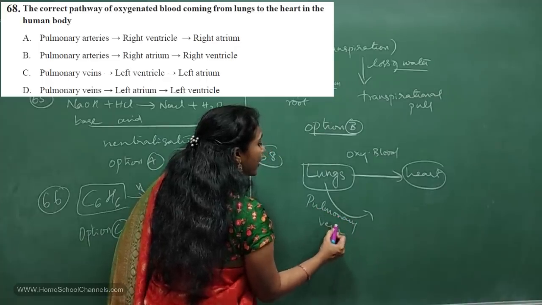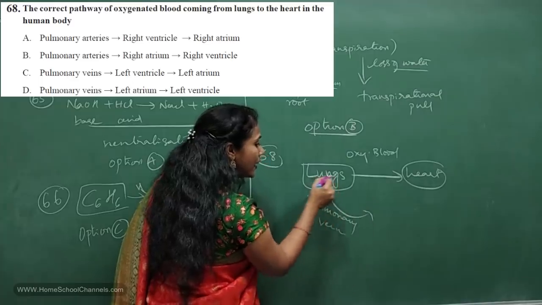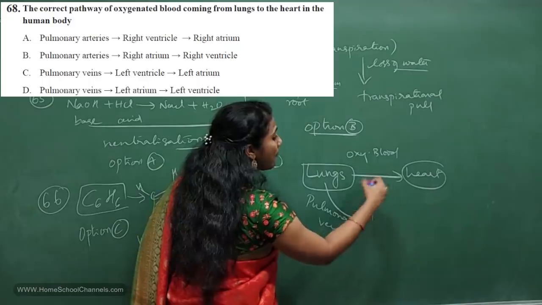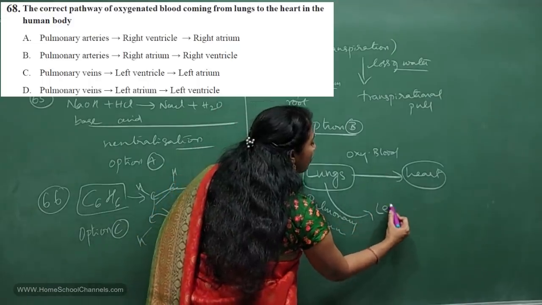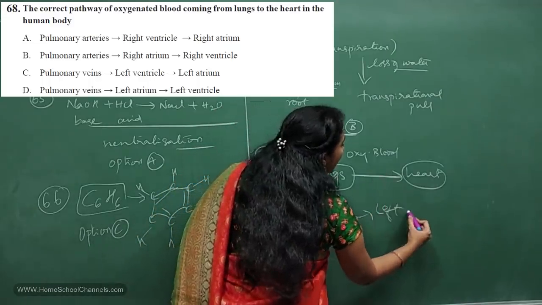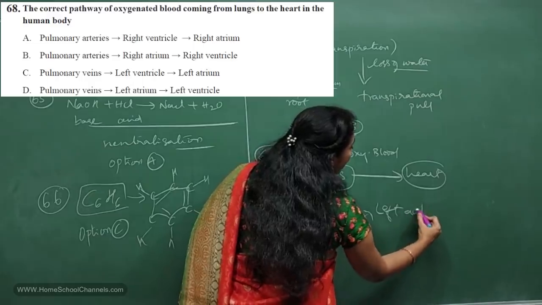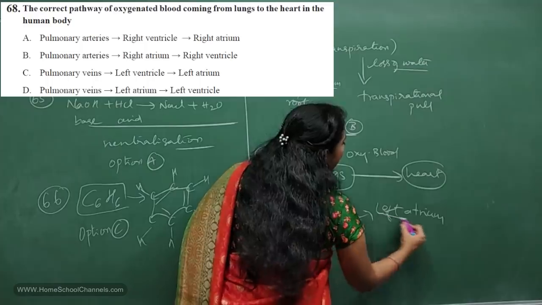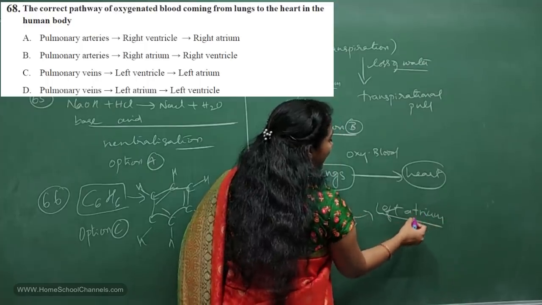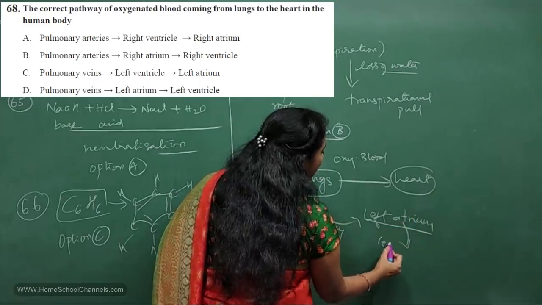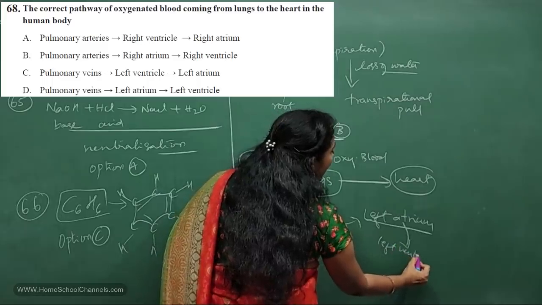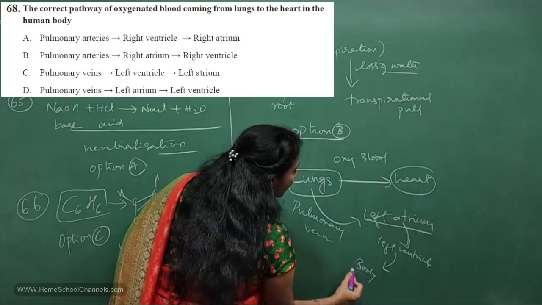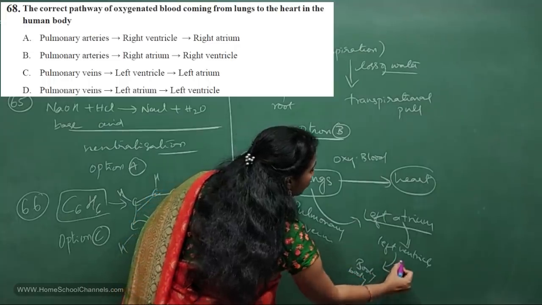Pulmonary vein. So, through the pulmonary vein, oxygenated blood will move from lungs to which part of the heart? It will move first to the left atrium, right? Left atrium to left ventricle, isn't it? Left ventricle to different body parts. Different body parts through aorta.